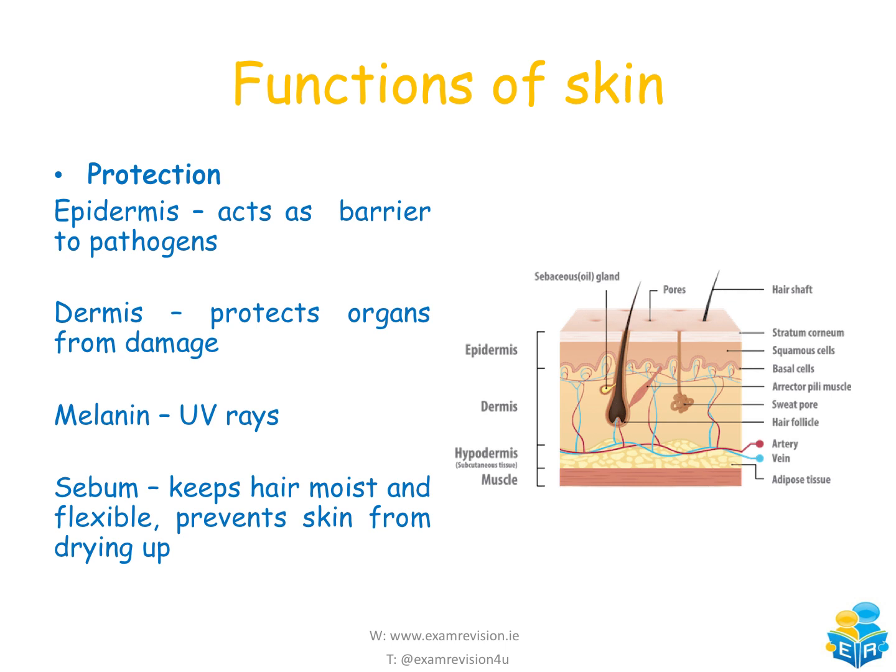One of them being protection. If you think of the epidermis, the outer layer, this acts as a barrier to pathogens. So if you ever were to get a wound on yourself, this is why platelets will go and clot the area as soon as possible to stop any pathogens from getting in. That's our epidermis. The dermis, more towards the inside, protects organs from damage. We have our melanin, that's helping to protect us from UV rays, that's the area of pigmentation. And then we do have our sebum as well. So sebum is what keeps our hair moist and flexible, and it prevents our skin from drying up as well. That's what we have in the sebaceous gland, that's the sebum.